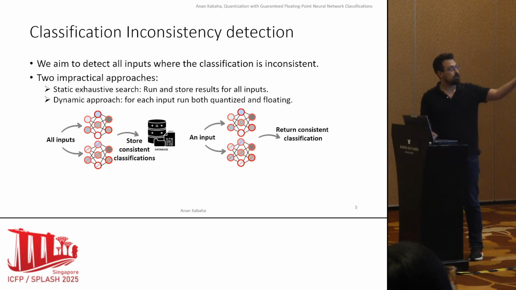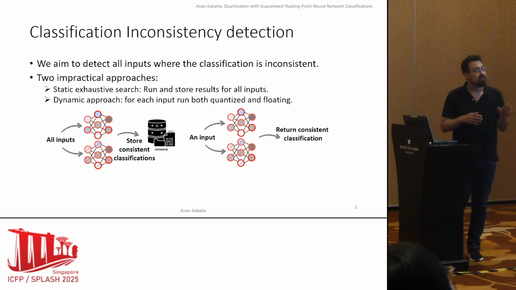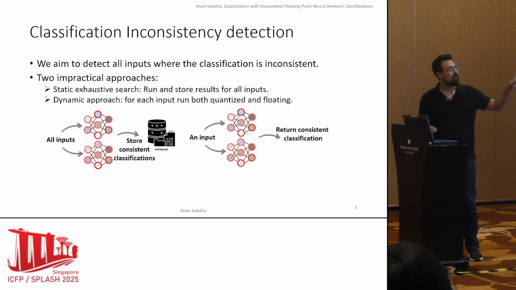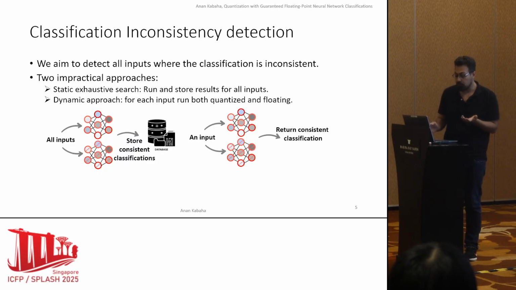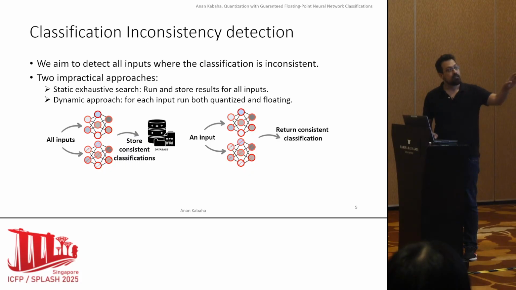And here we show two impractical approaches. First, you can say that we can go over all the inputs, do the tests, push them into the two networks, and store the results in some big database. Now, this approach is impractical because in neural networks, the input domain is huge, it's continuous, so we cannot do that. The second approach, also impractical, is to do that in real time. Each time we have an input, we push it into the floating point and the quantized classifiers and check whether the outputs classify similarly. This is also impractical because if we can do that in real time, then we do not need the quantized network. We can run only the floating point network.